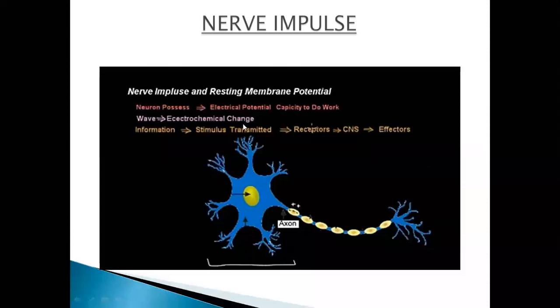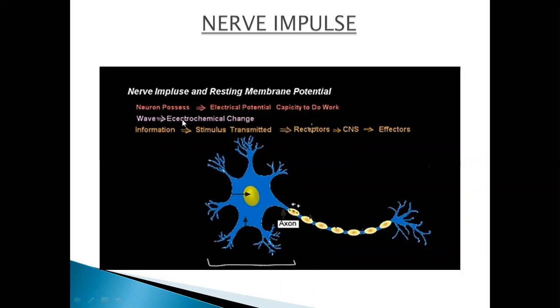What is the meaning of electrical potential? The movements of ions and charges inside and outside of the cell. And this is the capacity to do work. The electrical potential is the capacity to do work, because the work is in the form of chemical changes, and these are the ions and charges here. So it is called the electrical potential or capacity to do work.